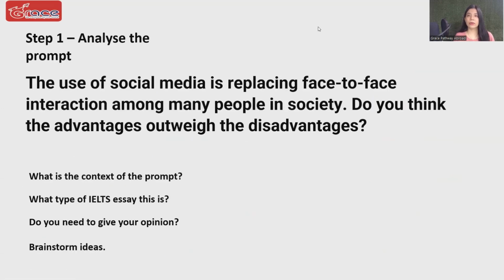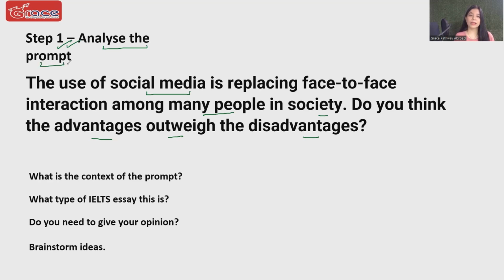Yes, so this is the question we are diving deep into today. It says, the use of social media is replacing face-to-face interaction among many people in society. Do you think the advantages outweigh the disadvantages? Very interesting. Please follow these exact steps before writing an essay if you want a high band score on the day of exam. Step number 1 is analyze the prompt.